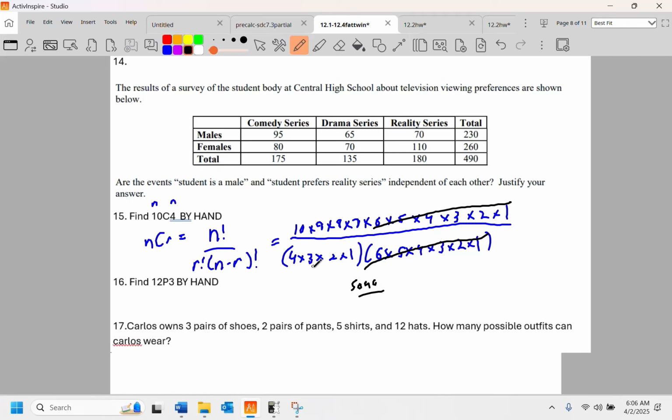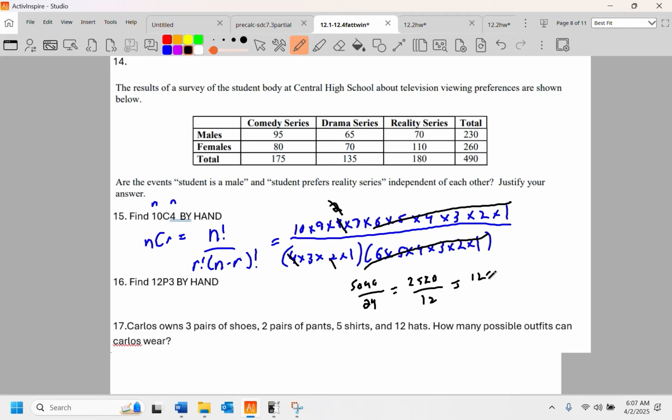The bottom's 4 times 3 times 2 times 1. And there's some other stuff I could have done here. Like, you guys may not be familiar with stuff like this, but you can do this. Make that a 2. Then you can throw away that 2, okay? And I'll double check it that way. So 5,040 over 12, 24.